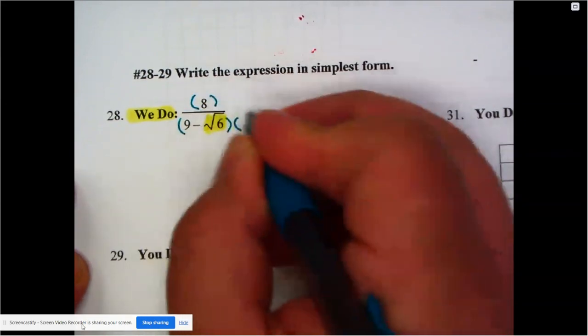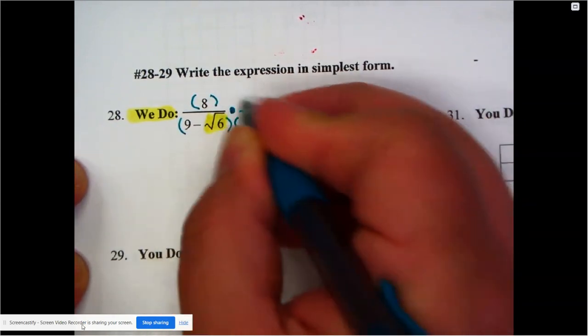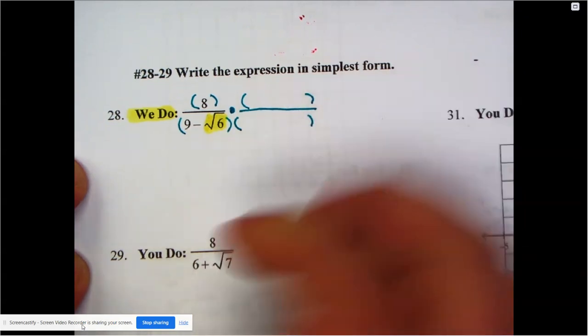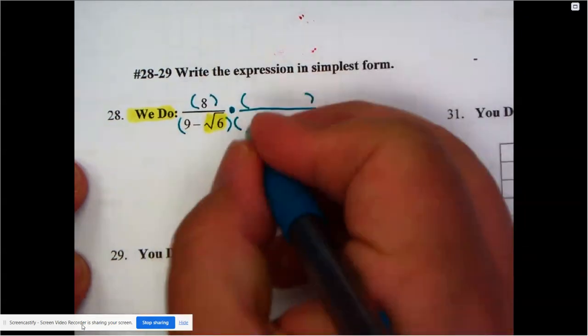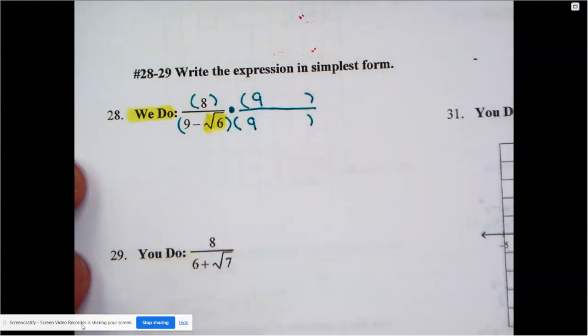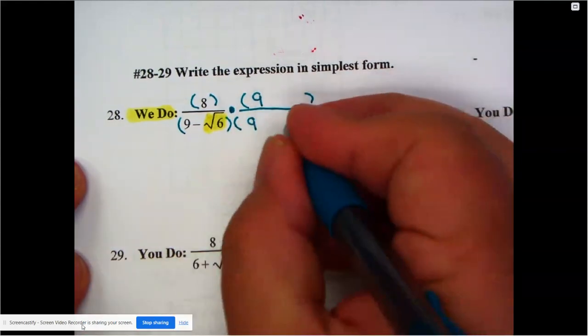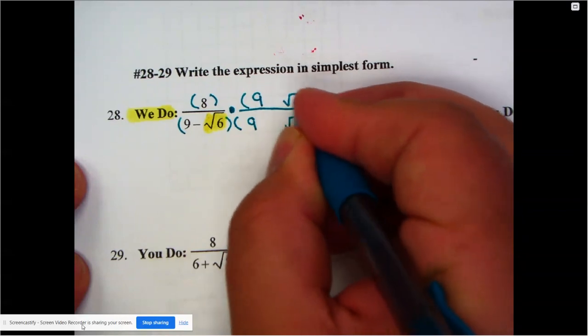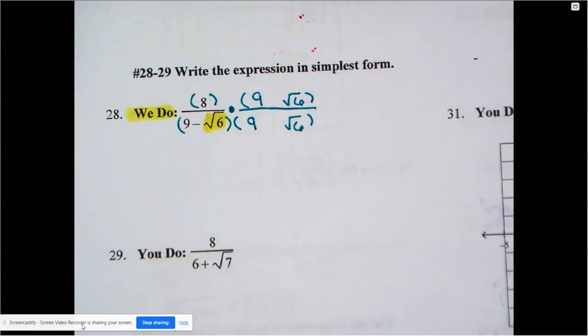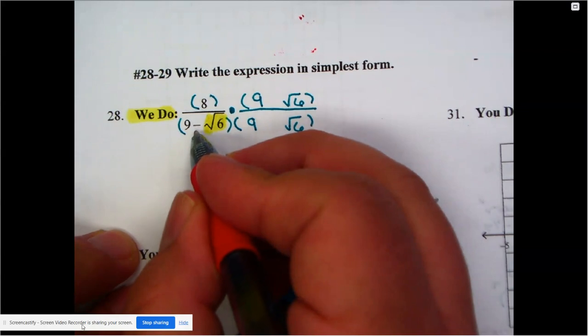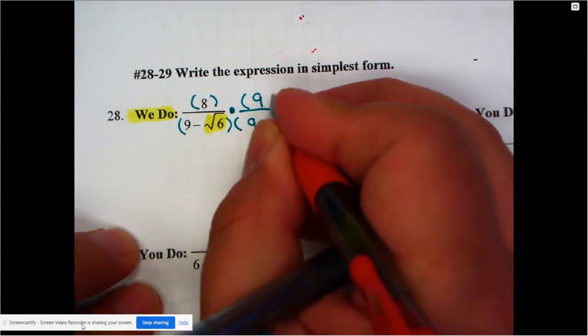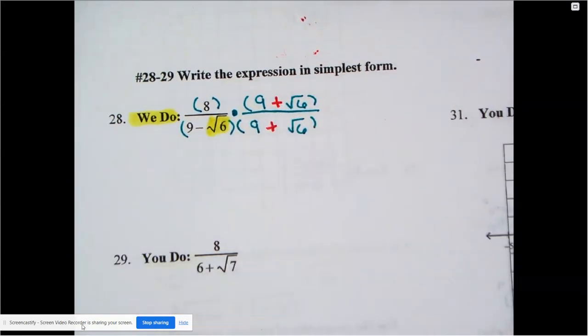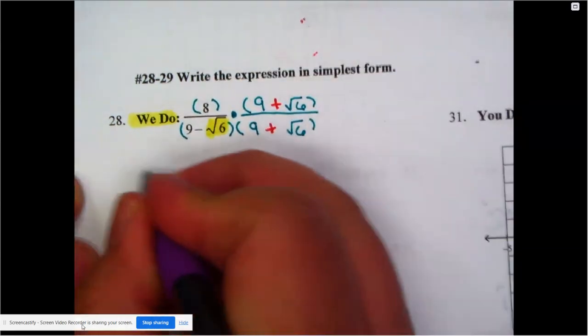But whatever you do to the bottom, you have to do to the top. And remember, the conjugate is this. I see a 9 in the front. Well, then they both say 9 right here in the front. There's a radical 6 towards the back, then a radical 6 towards the back. What is it that officially makes it a conjugate? Remember, this one says minus. Then I have to do the opposite sign, and that's where the plus sign kicks in. So we're ready for it now. I can easily perform the conjugate on the top. I'm going to multiply twice. So here we go. Let's see.